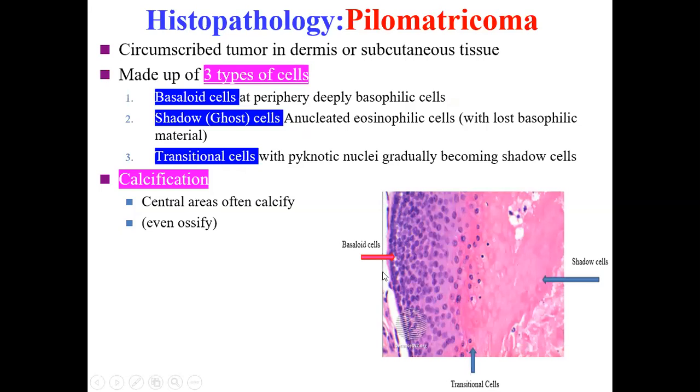Now you can see these are the basaloid cells, and these are the shadow cells, which have lost the basophilic material. They are eosinophilic, and these are the basophilic, and in between these two are the transition cells. So there are three types of cells: basal cells, shadow or ghost cells, and transition cells. And at the center, we may find calcification.